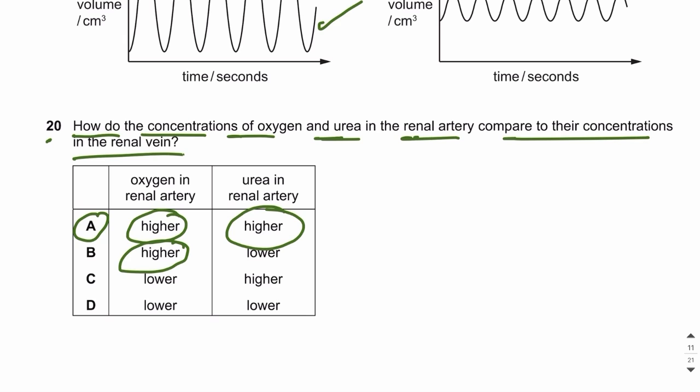So the blood is brought to the kidney by the renal artery, and the kidney is filtering urea from the blood in the renal artery. So the blood that goes into the renal vein has low urea content. So the urea is high in the renal artery and oxygen is high in the renal artery as well. So the answer is A.